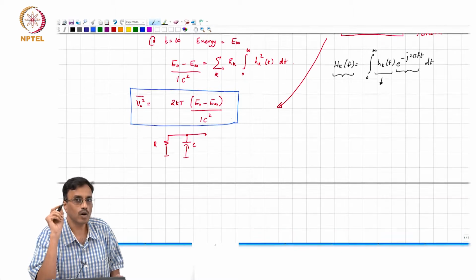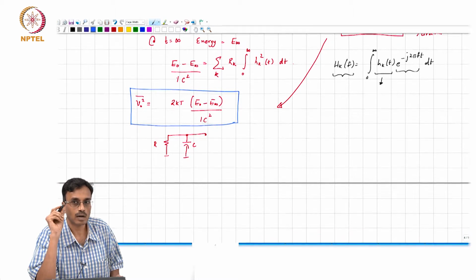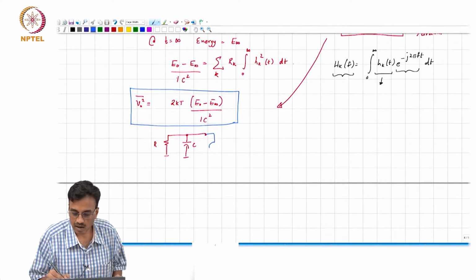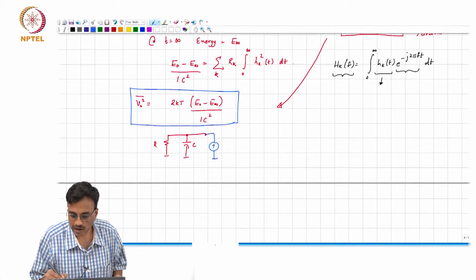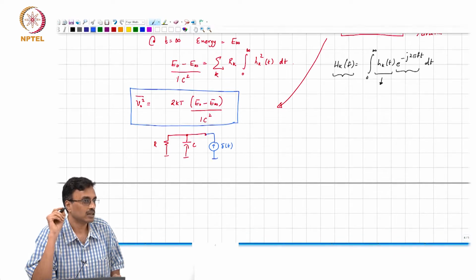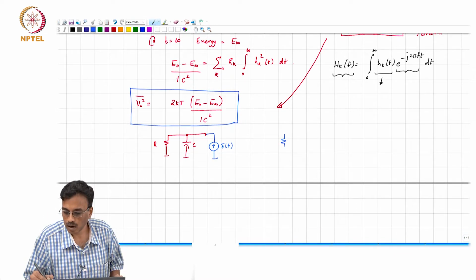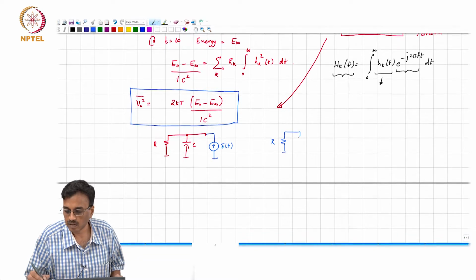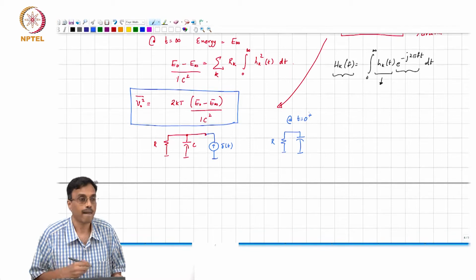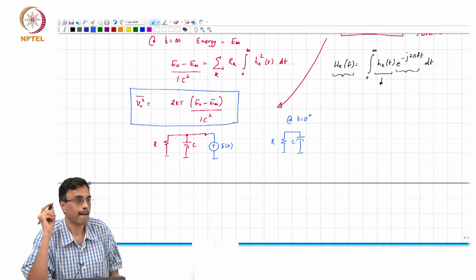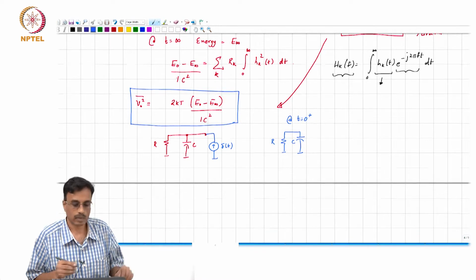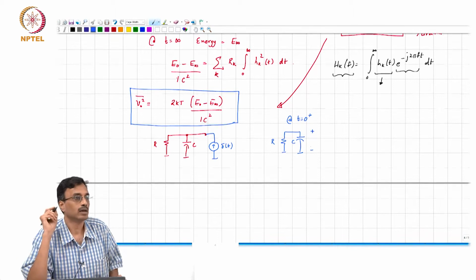Let us recall what is E0? The energy you get when you inject an impulse current into the output node, evaluated at 0 plus. So, basically this is R, this is C. At 0 plus, what do we see? What happens to the impulse current? It all goes into the capacitor.